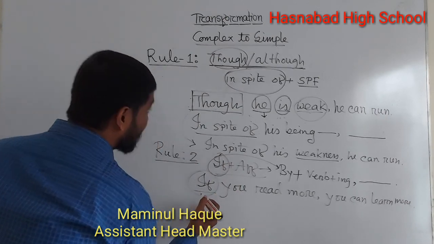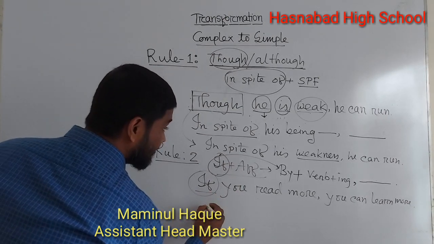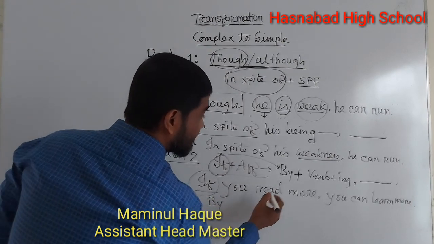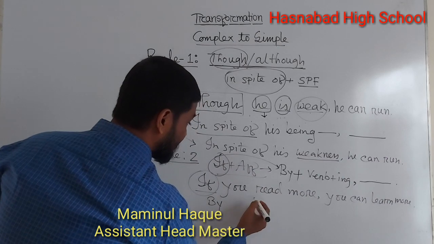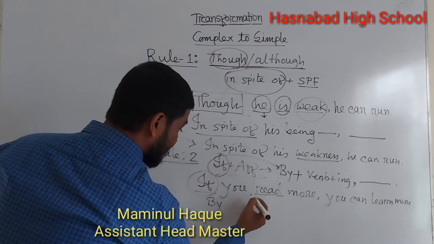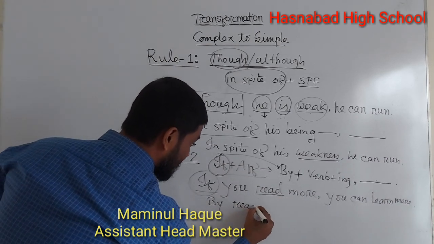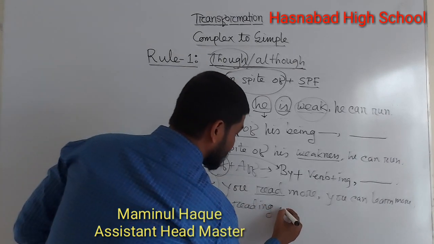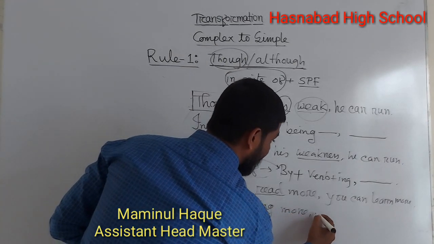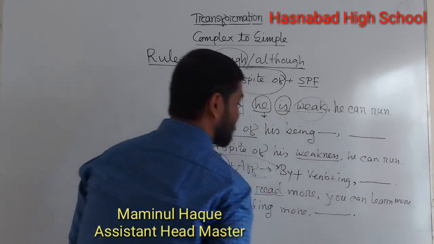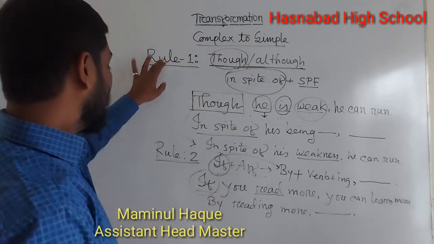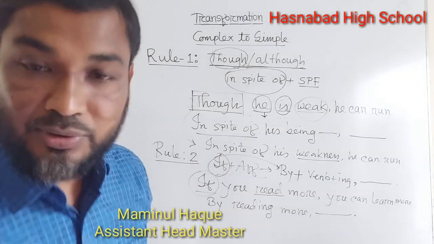It changes into by, then verb plus ing. So what is the verb? Read. Okay. Read plus ing, reading more, you can learn more. So sweet learners, rule 1 and rule 2 are clear to you all.